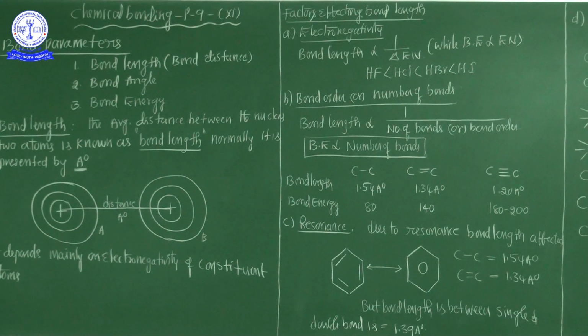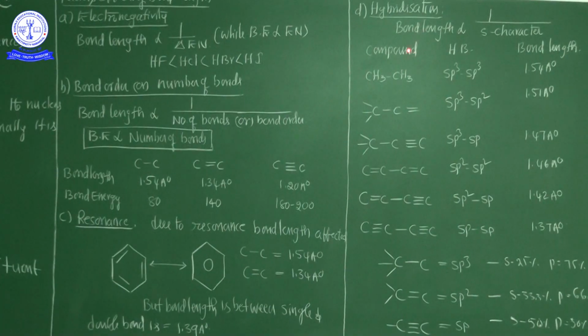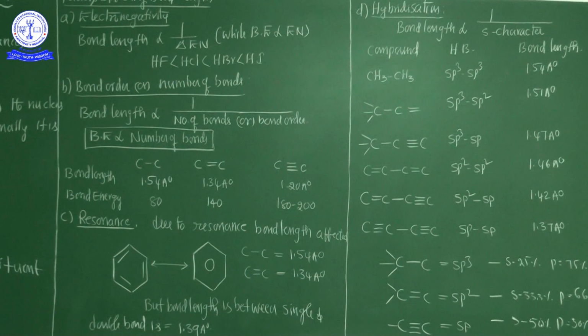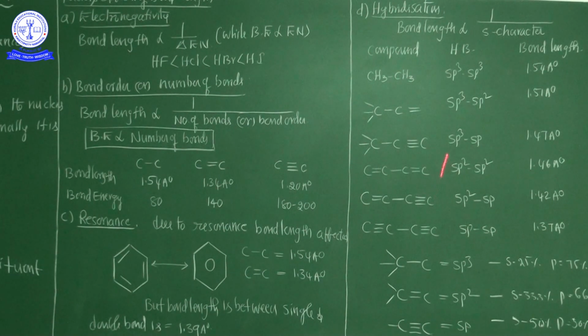So hybridization character decides the bond length. Hybridization is one more factor to decide the bond length. See here, bond length is inversely proportional to the S character, the S percentage.